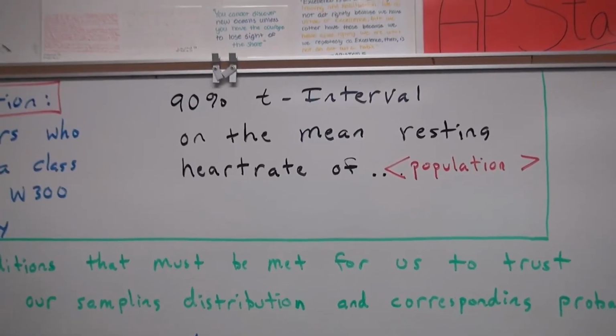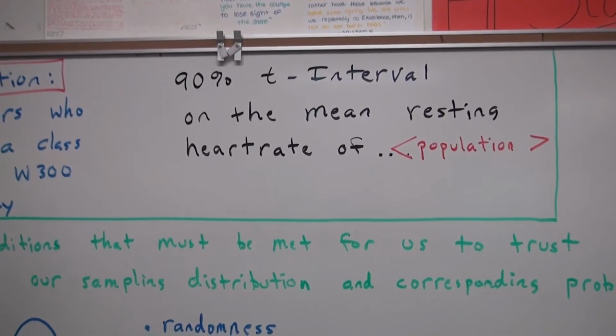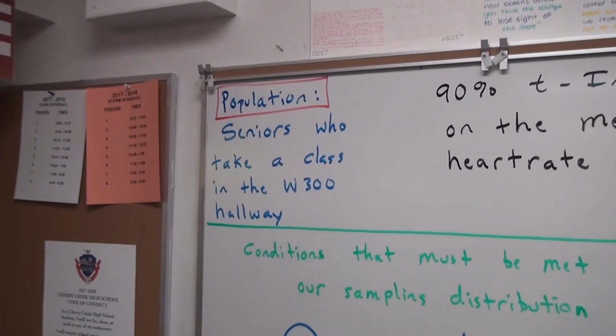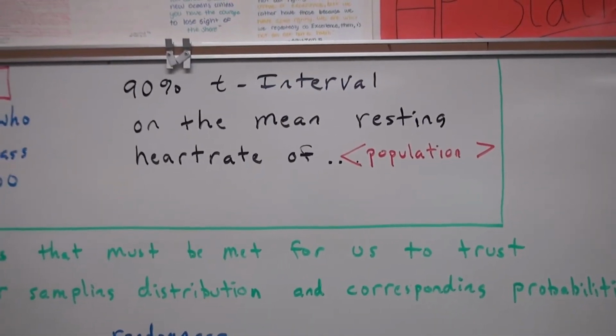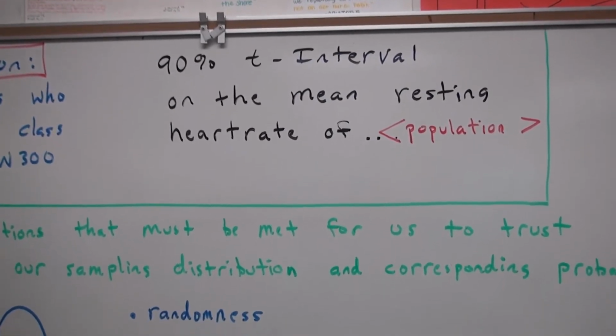We're going to use the data we collected 2 weeks ago to do a 90% t-interval on the mean resting heart rate of the population. That's the population, seniors who take a class in this hallway. Hey, it's not enough to just say we're doing it on the resting heart rate of these seniors. It's got to be the mean resting heart rate. It is a parameter that we're estimating.